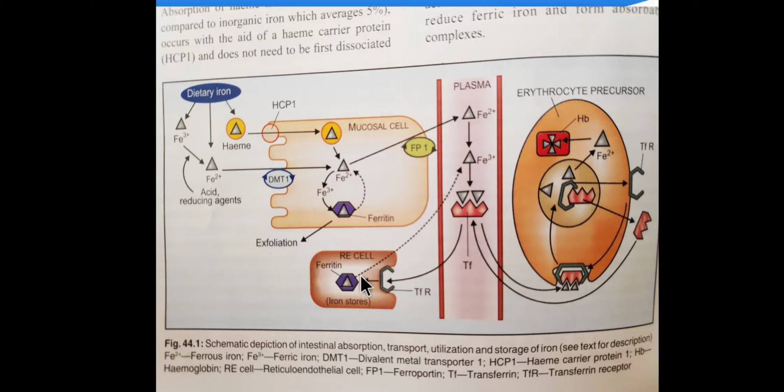Second is the storage form. The most important site for storage, as I discussed earlier, is the reticuloendothelial cells. So here again, along with the receptor, iron will move inside, and by binding with apoferritin it will form ferritin, and it will remain stored within the reticuloendothelial cells. So this is how it gets absorbed, transported, utilized and stored, right? If you understand this, various formulations will be easy for you.